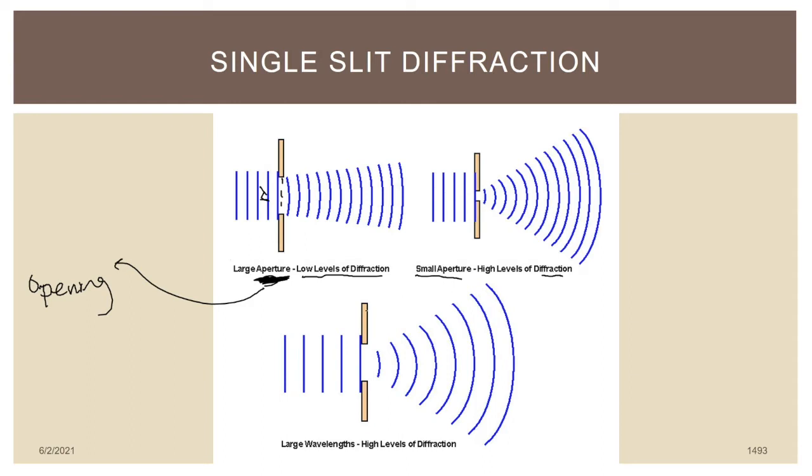And notice here, we have a large opening, a large aperture, but we also have a large wavelength. It's all about how the size of the wavelength compares to the size of the opening. Here we had a super big opening, but a tiny wavelength. They weren't matched well. It doesn't bend as much. It's okay that we have a large wavelength here because we have a large opening. Large opening, large wavelength, a good amount of diffraction. That's the idea. Don't go nuts about this image. You don't need to sketch this in your notes. Just a good thing to keep in mind. That's really all you need to know about single slit diffraction.